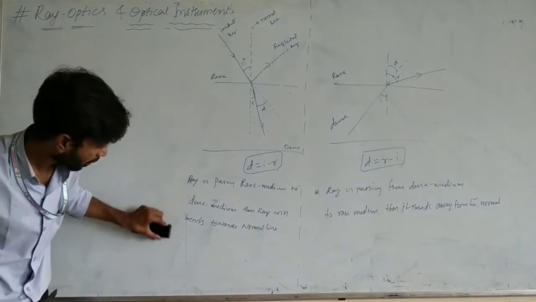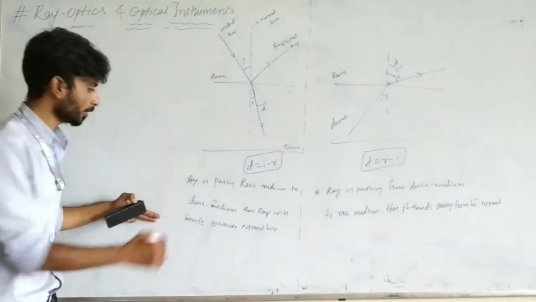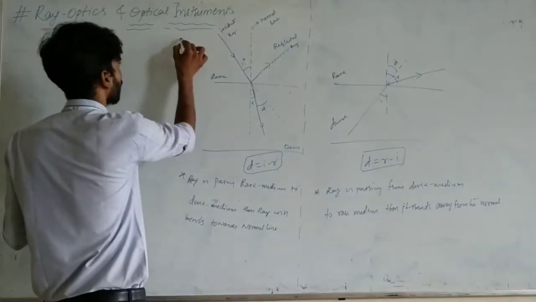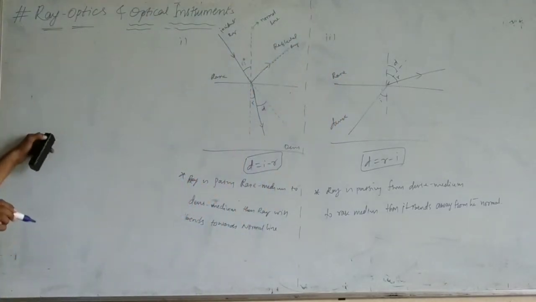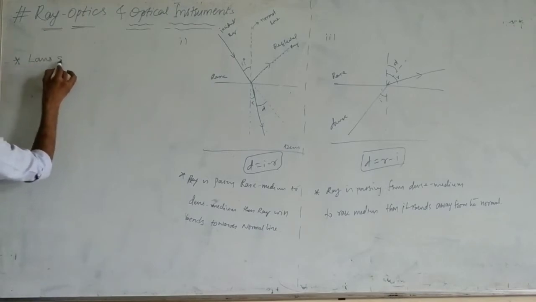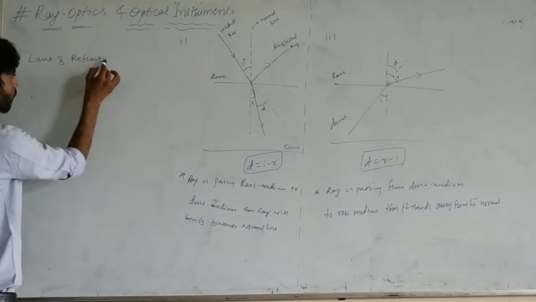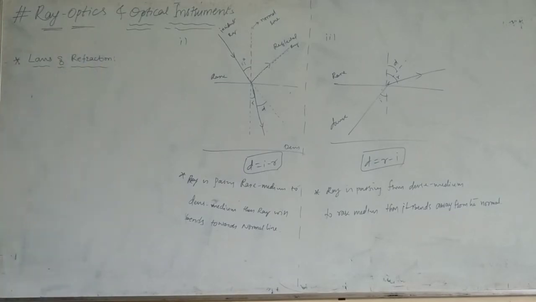After completing that, you note down the figure, then write the point, then again note down the figure, then write the point. So these two points are very important for your competitive exams as well as for your theory examination. Okay. So now the next point is laws of refraction. Completed or not? Laws of refraction. Completed?